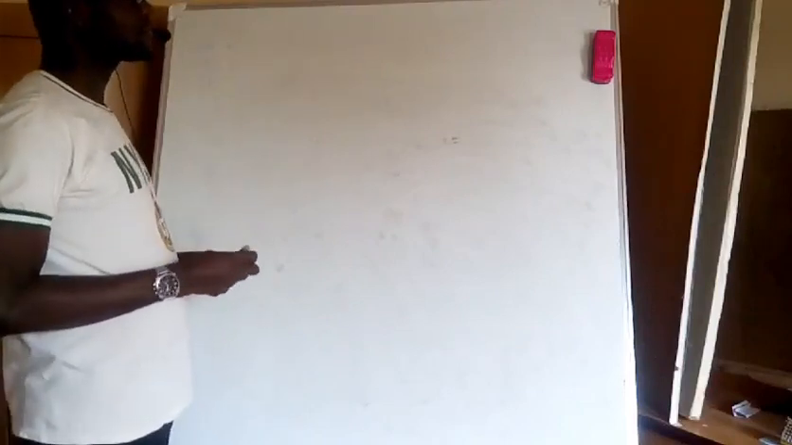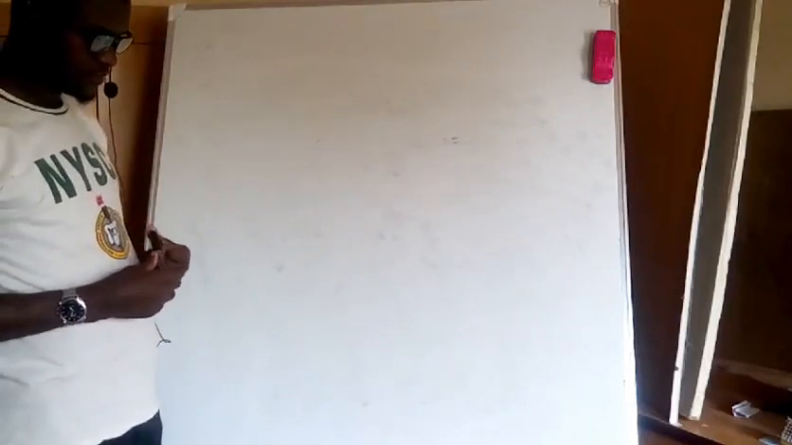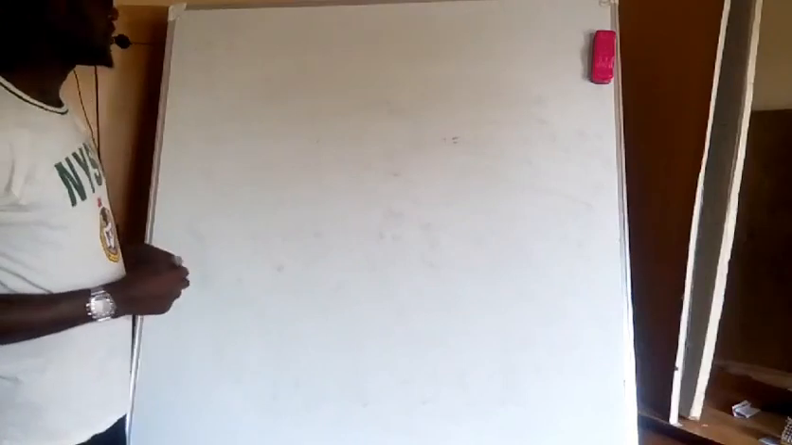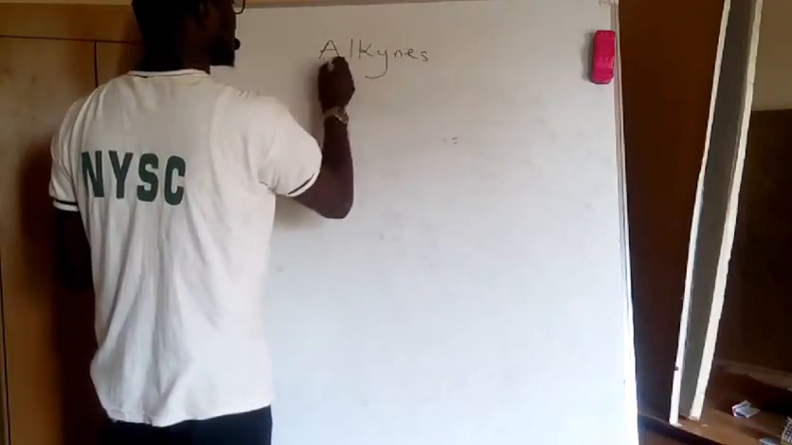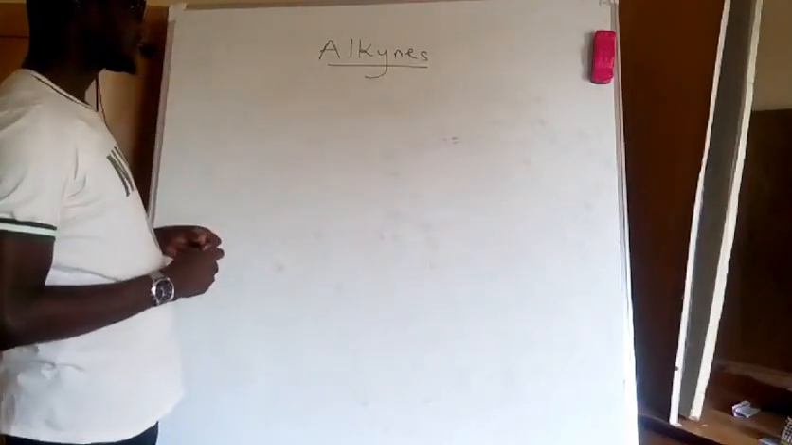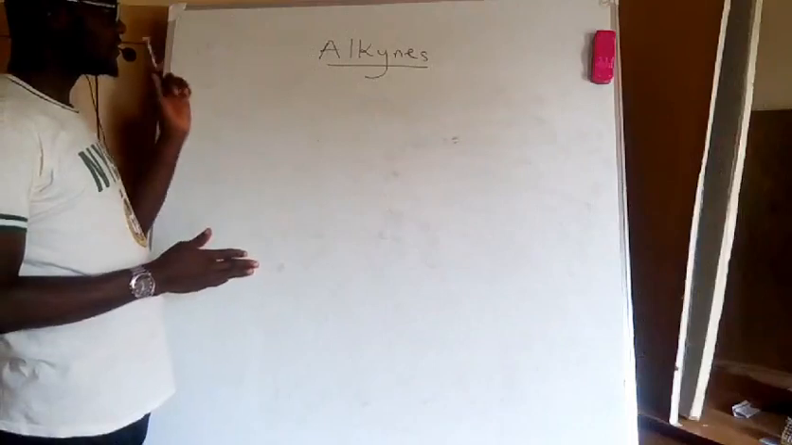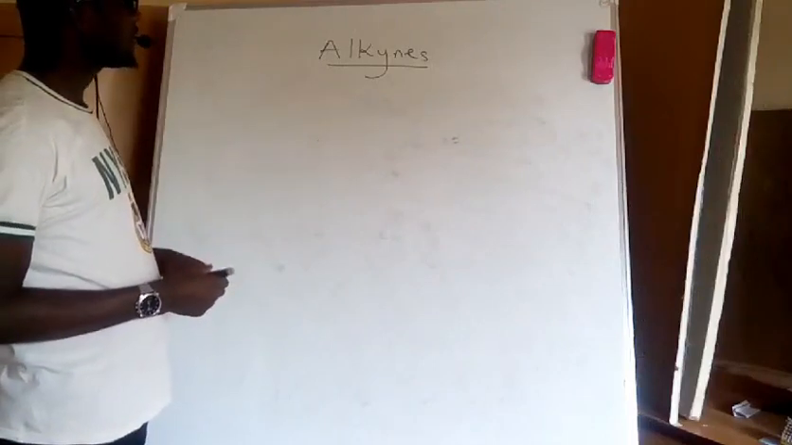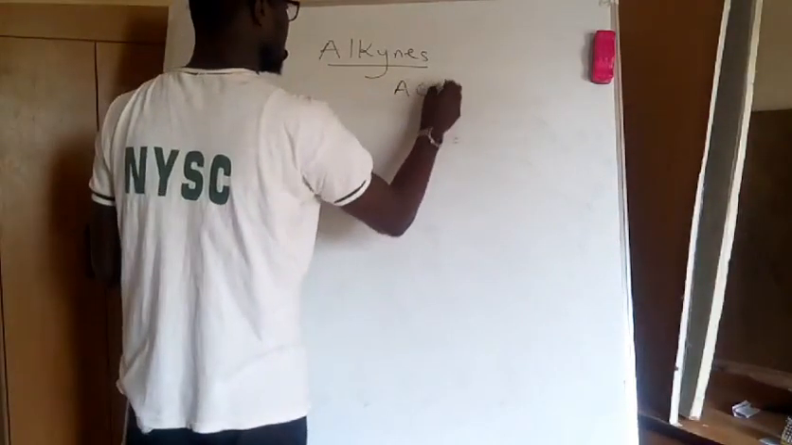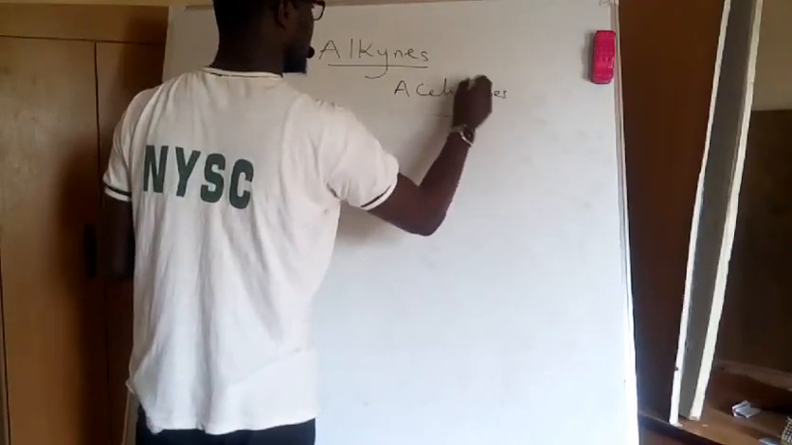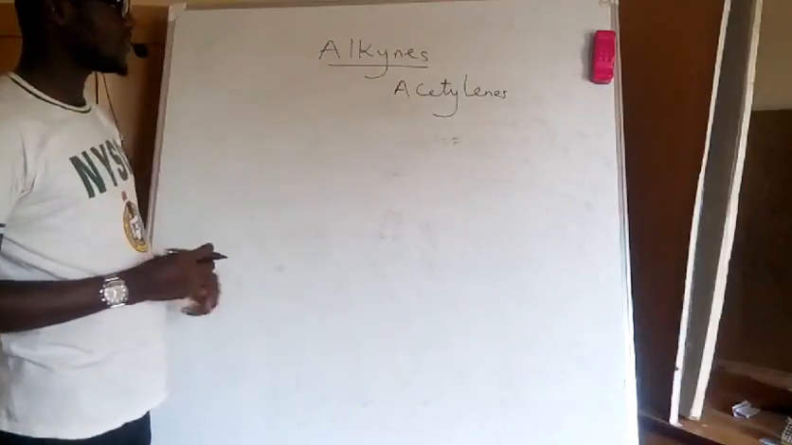We are still discussing organic chemistry, and in the last video we discussed alkenes. So in this video I want to look at alkynes. Alkynes are the third member of aliphatic hydrocarbons. We have seen alkanes, we have seen alkenes, and the last one is alkynes. An alternative name to this group of compounds is acetylenes. It is either we call them alkynes or we call them acetylenes.